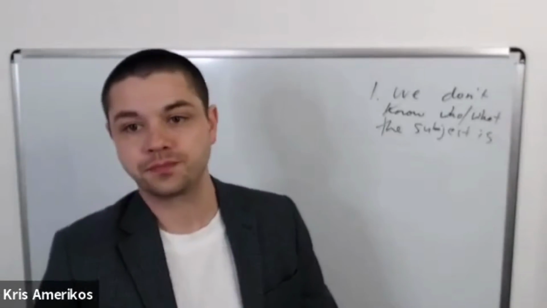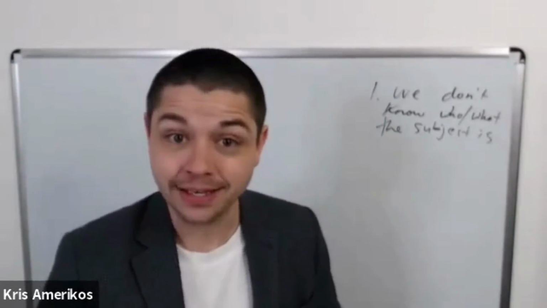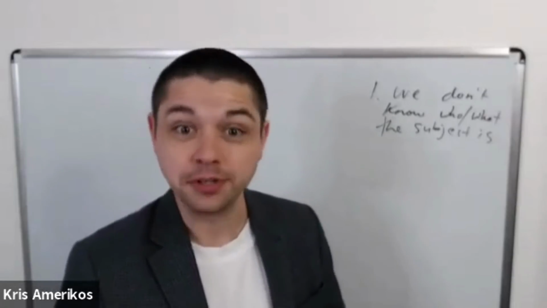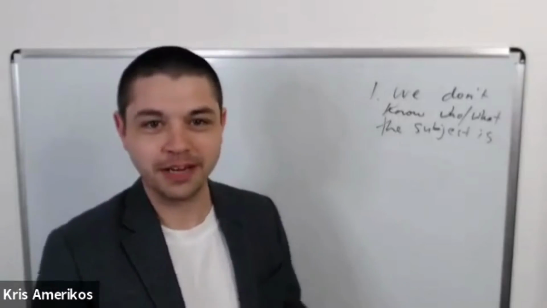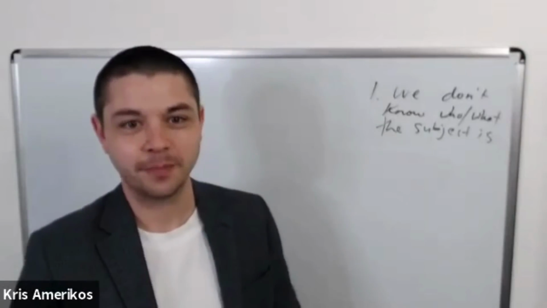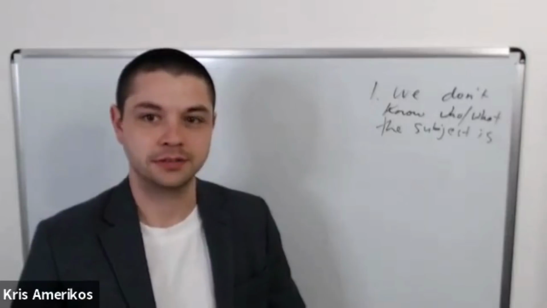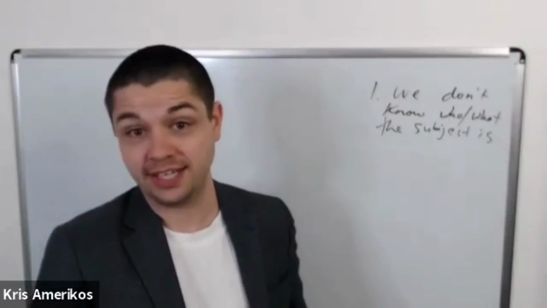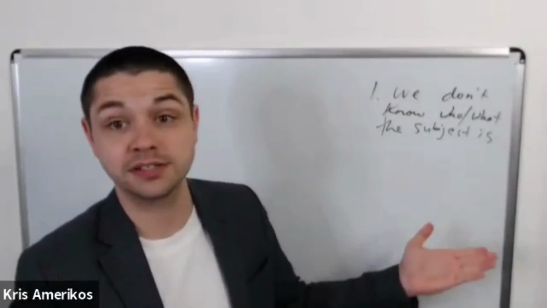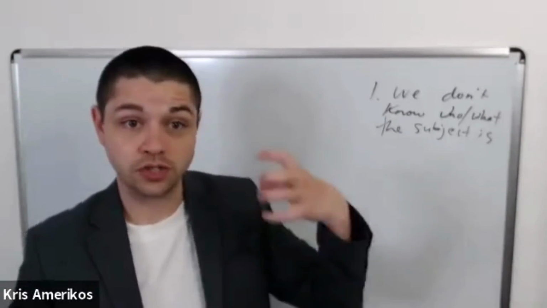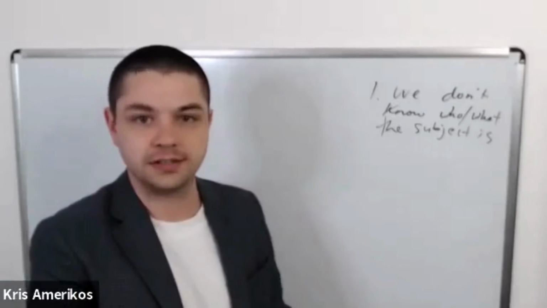For example, the bank was robbed. Somebody took the money from the bank. The bank was robbed. We don't know who did it. So we can use passive voice because we just focus on the object, not who did it.